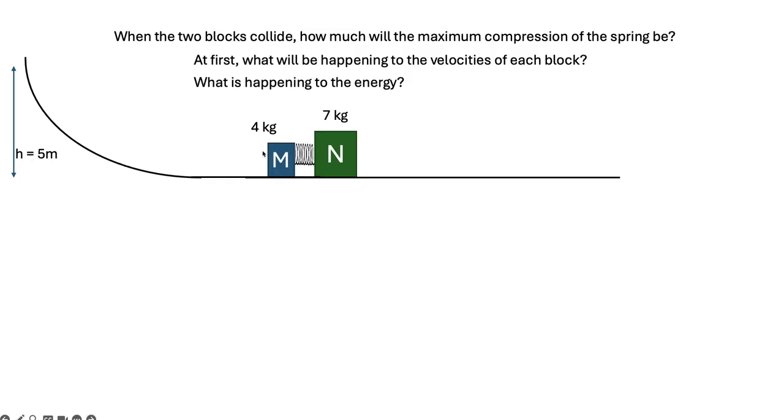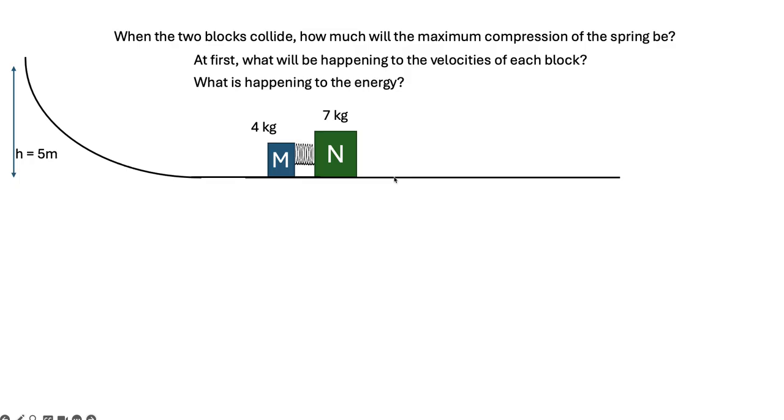So think about this. Block M is going fast, 10 meters per second. It's going to hit that spring. That spring is going to push backwards on it. So block M is going to start slowing down. But block N wasn't moving in the beginning. But as that spring starts to compress, it's going to push forwards on block N. So block N is going to start speeding up, okay?